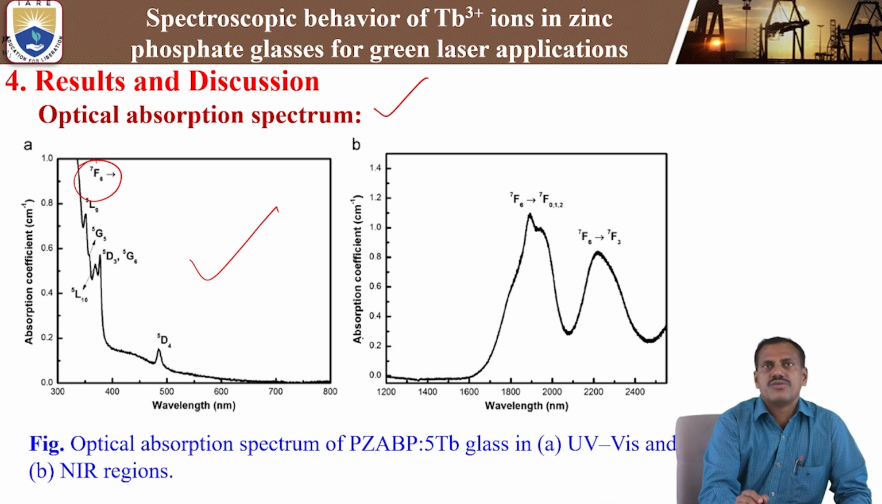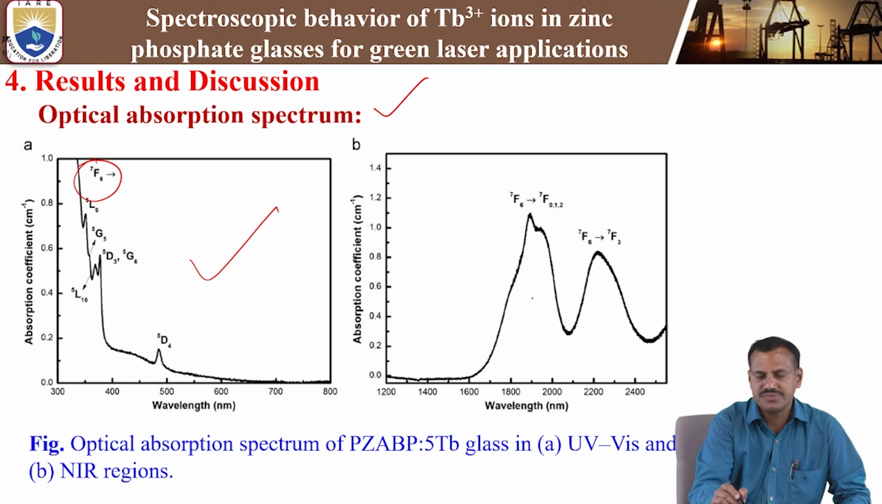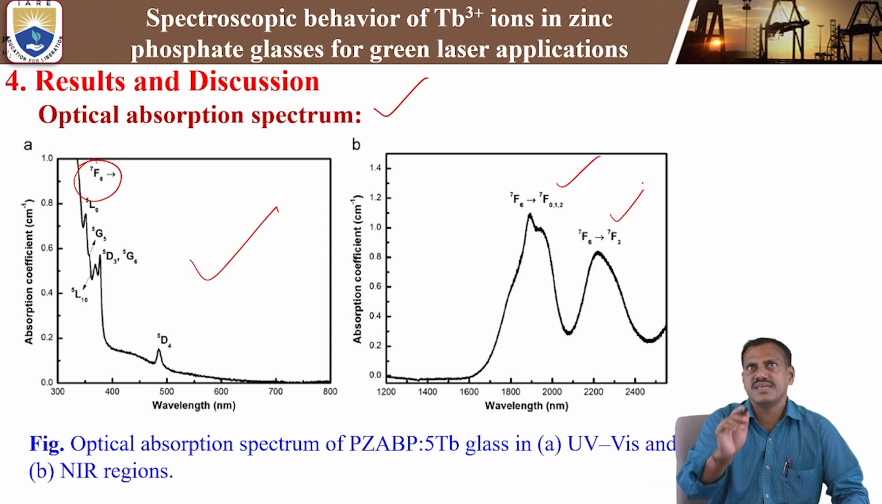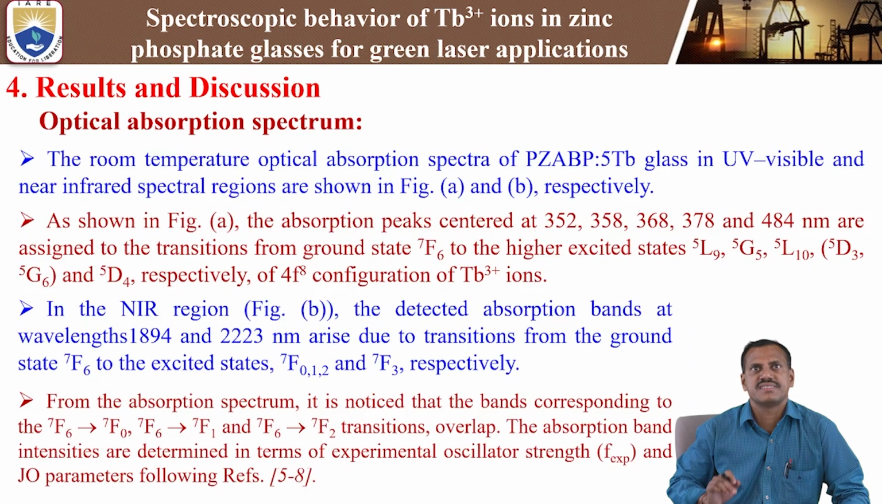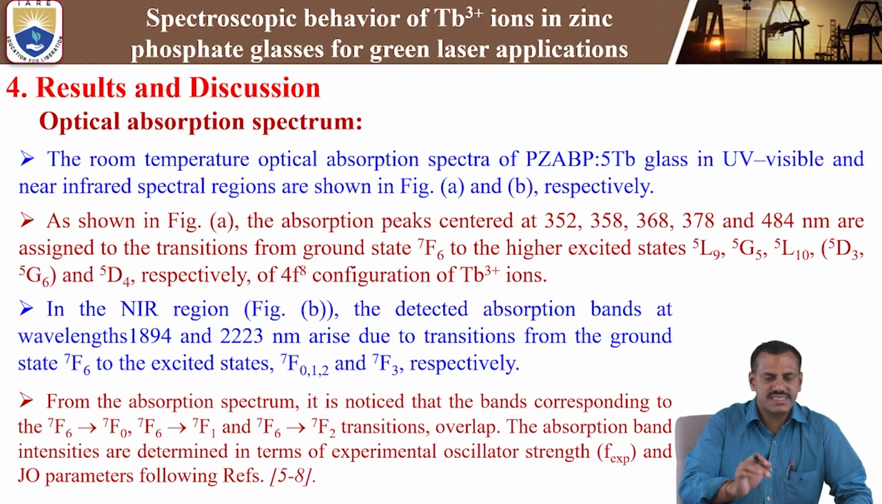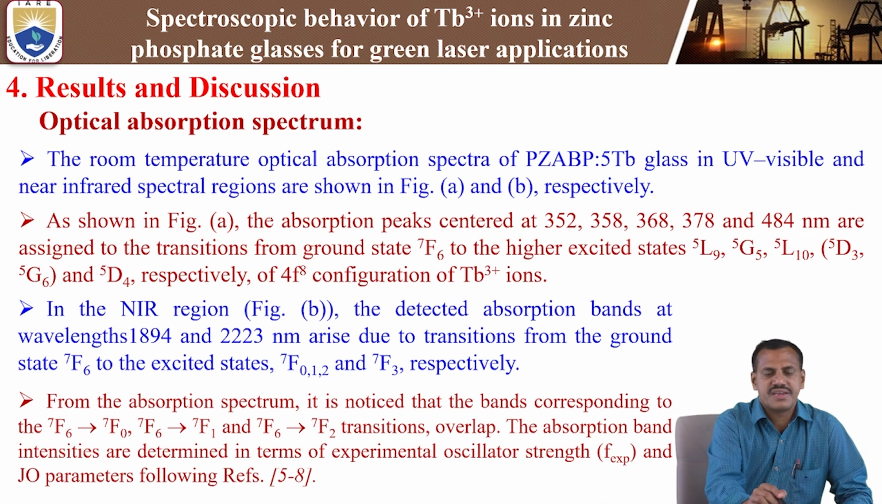So we are observing 4 absorption bands in the UV visible region, and if you see the NIR region, two absorption peaks are observed from ground state 7F6 to 7F0,1,2 and 7F6 to 7F3. These are the NIR region absorption transitions of the Tb3+ doped zinc phosphate glasses. This concentration of terbium ion is 5.8% of Tb3+ ions. Next, coming to the optical absorption spectra, what kind of data did we observe? See, the room temperature optical absorption spectra of the glass in the UV visible and near infrared spectral regions are shown in figures A and B respectively.